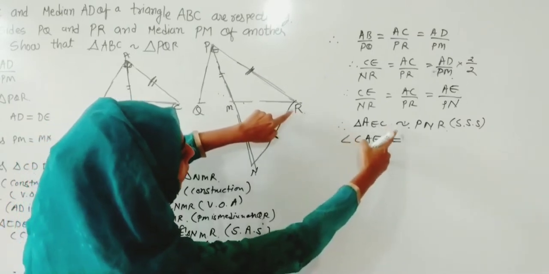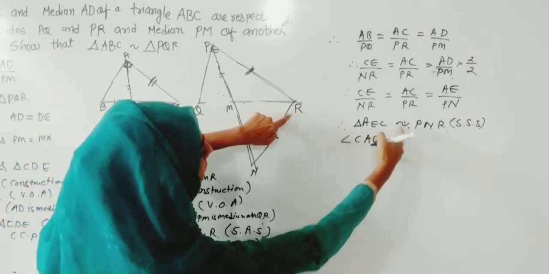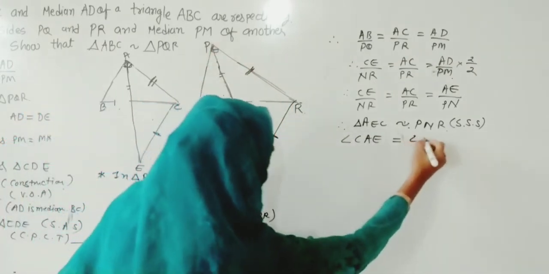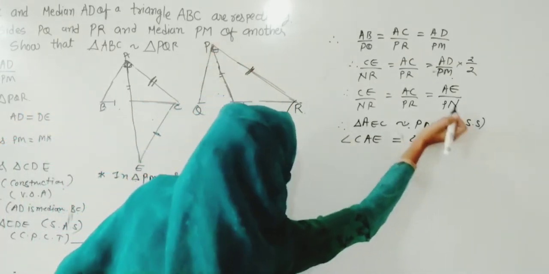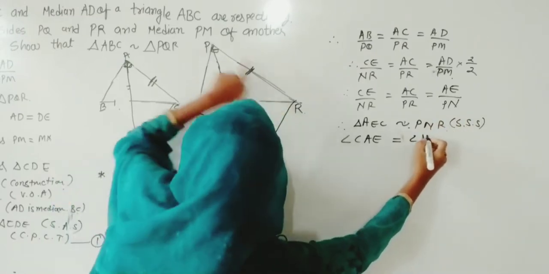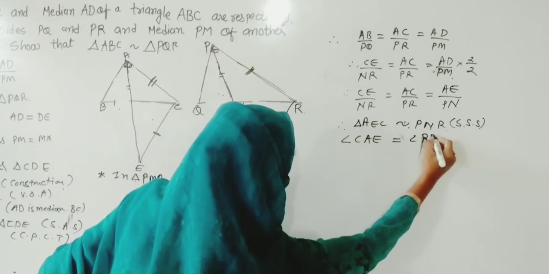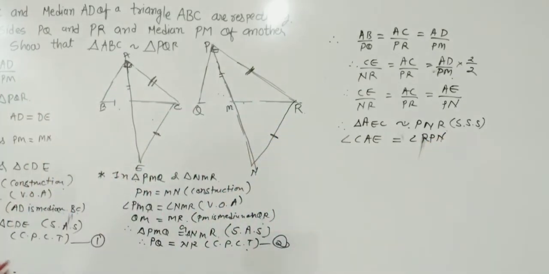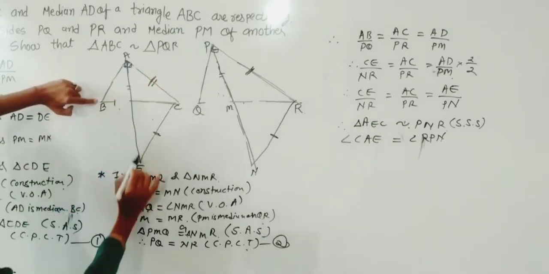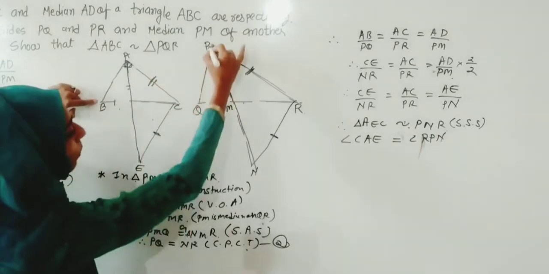But if we are talking about triangles, we will use the similarity symbol. PRN. So let us write P in the center, so let us name it RPN. So RPN. This whole thing again we have to prove for this angle BAE and QPN.